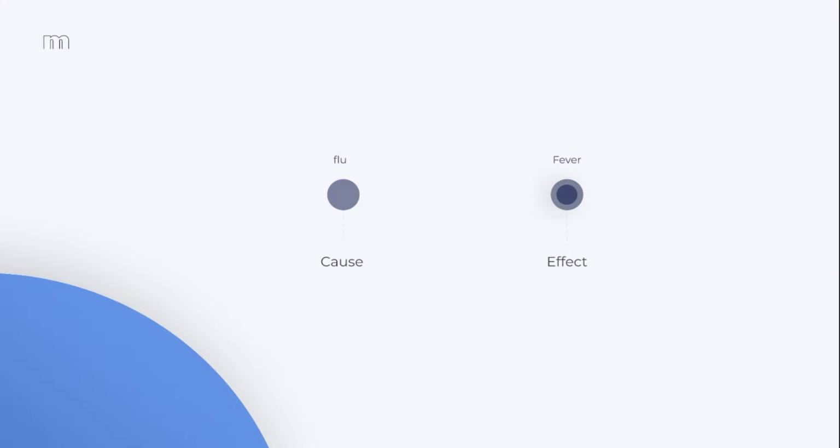In deduction, we have a given rule and a given cause. So we know a flu leads to fever, and we have a flu as a cause. So with this information, we can conclude the effect would be fever.